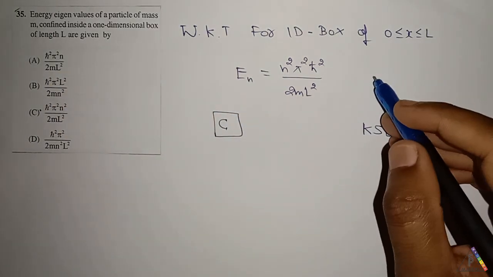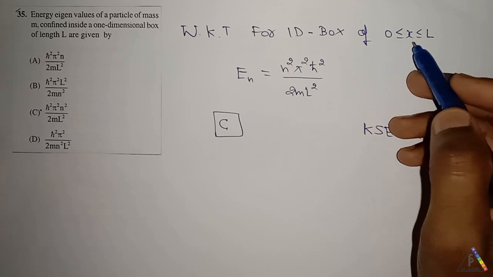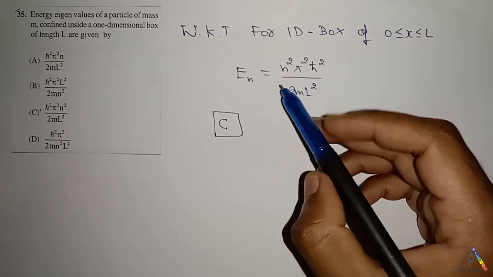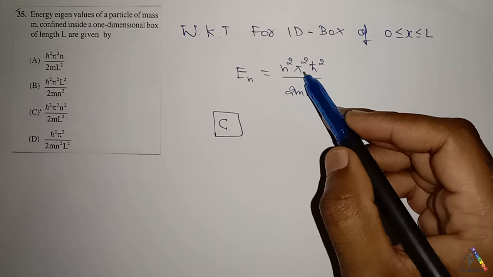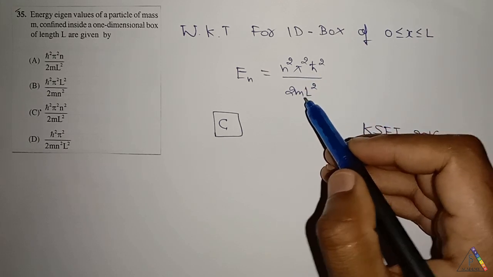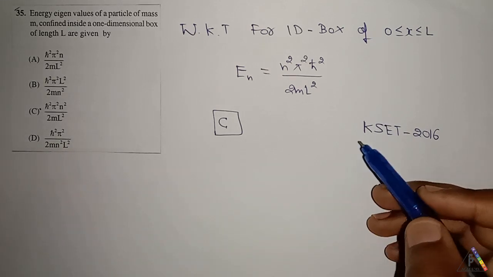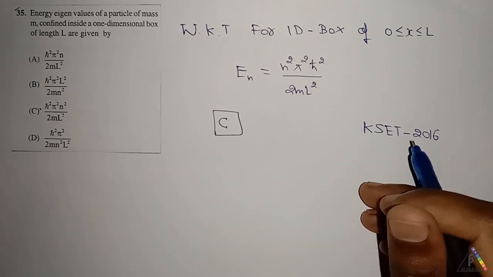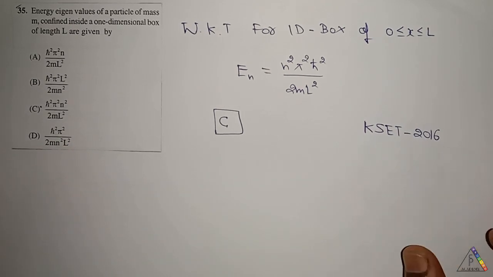We know that for a 1D box of length L, the nth state energy is given by n squared pi squared h cross squared by 2m L squared. For this question, the answer is C option. And this is also a repeated question of KSET 2016.